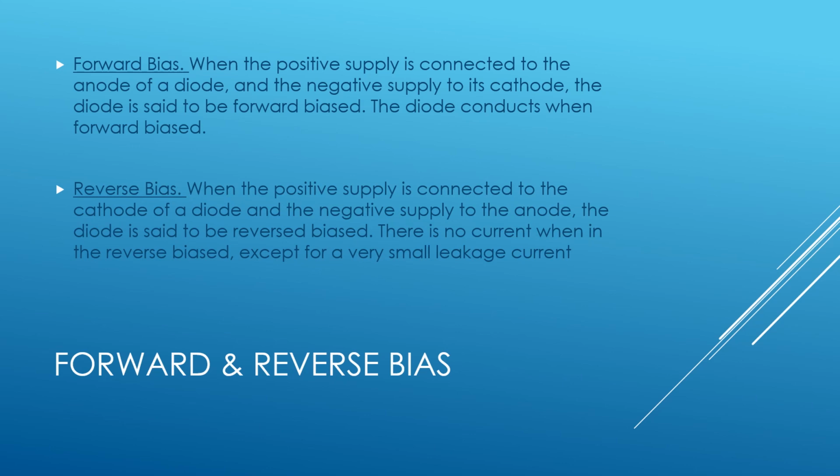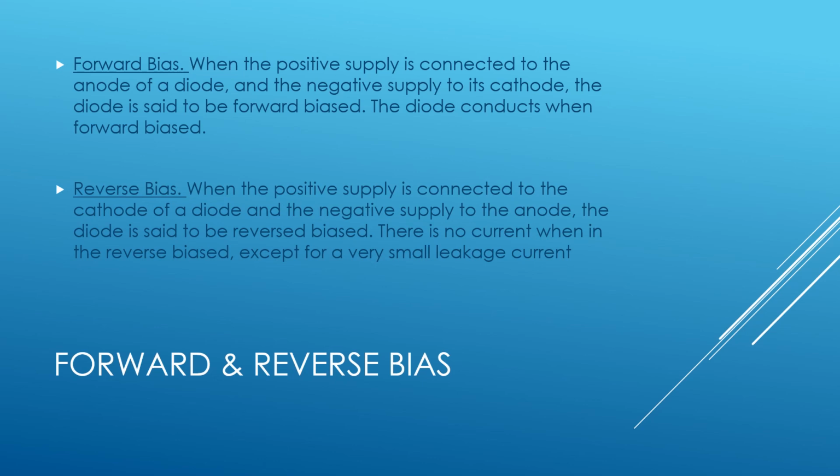Forward and reverse bias. Forward bias. When the positive supply is connected to the anode of a diode and the negative supply to its cathode, the diode is said to be forward biased. The diode conducts when forward biased.